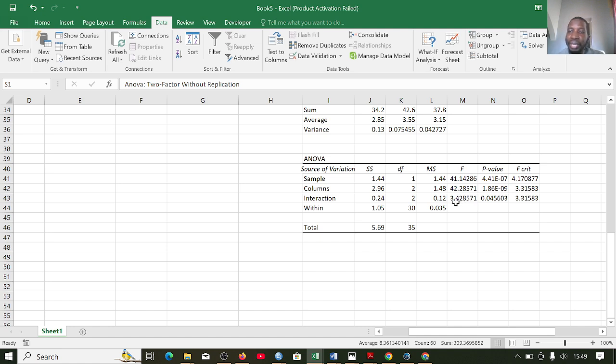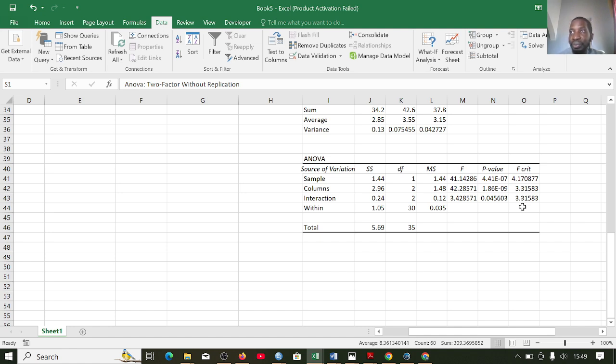So here we have F value to be 3.42 and here we have the F critical to be 3.31. So in this particular case, the F calculated is greater than the F critical. So also reject the null hypothesis. We will now say there is a kind of an interaction effect.